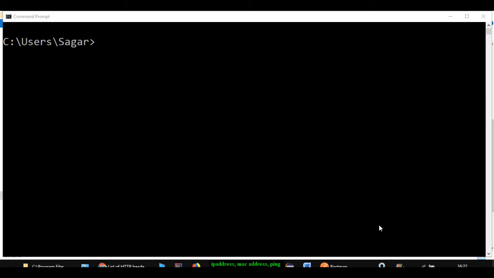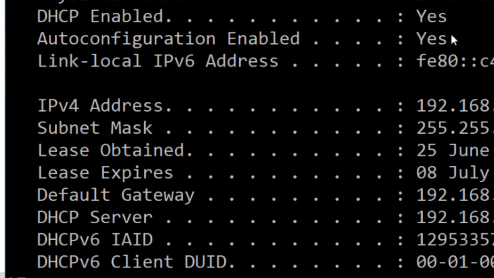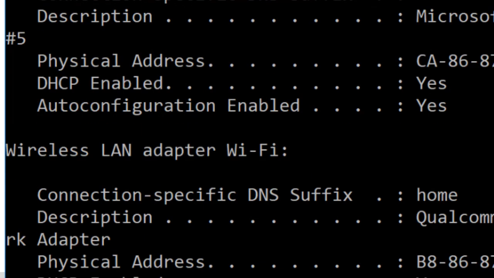Let us see how to get the IP address and MAC address of your system in Windows. In Windows, you can use a command in the command prompt called ipconfig. In Linux or Mac, you can use another command called ifconfig. So just replace P by F and you will get the information. But on Windows, you can use ipconfig /all. With that, you will get the IP address as well as the MAC address. If you just use ipconfig, it will display only the IP address, not the MAC address. So to get comprehensive information, I recommend using this /all attribute. Then just hit enter, and it gives lots of information.